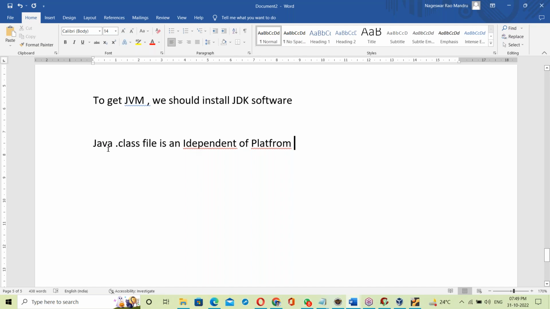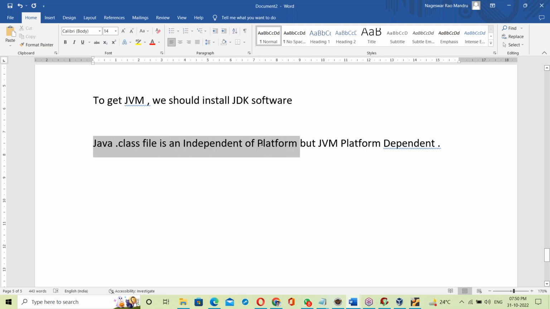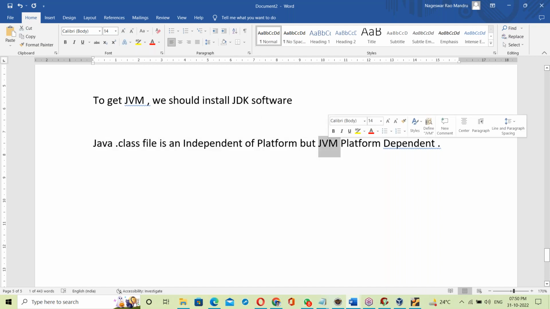Yes, the Java .class file is independent of platform. But the JVM is platform dependent. Where is it dependent? Yes, JVM is platform dependent here. Why? The interesting thing is that our Java program file is independent of platform, but the actual JVM is platform dependent.